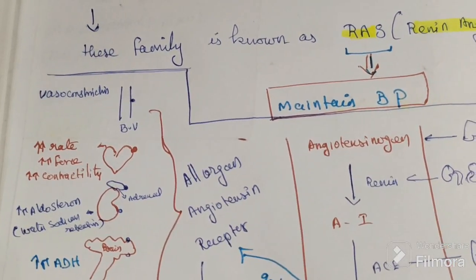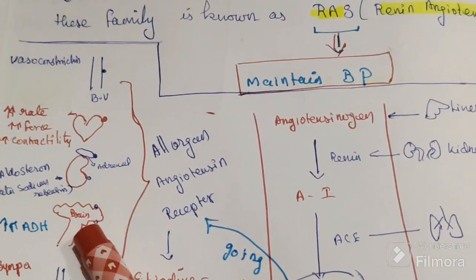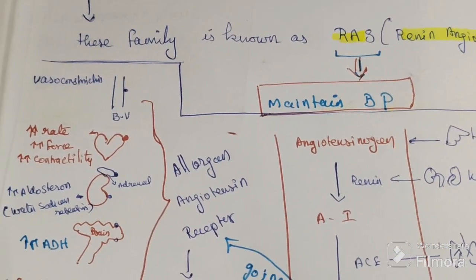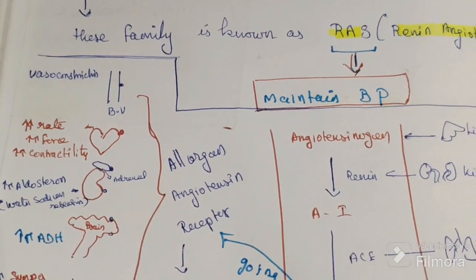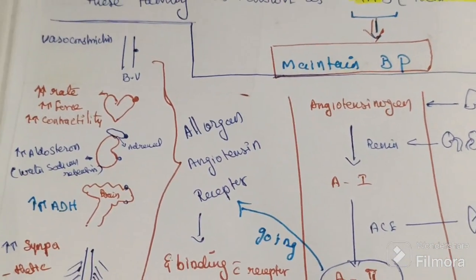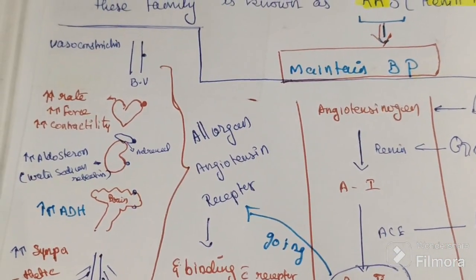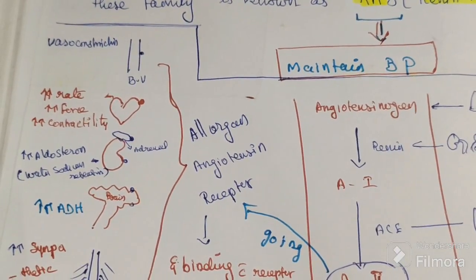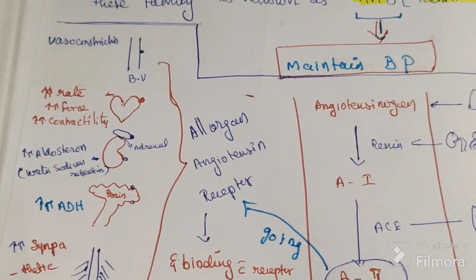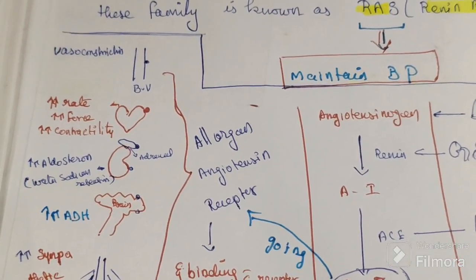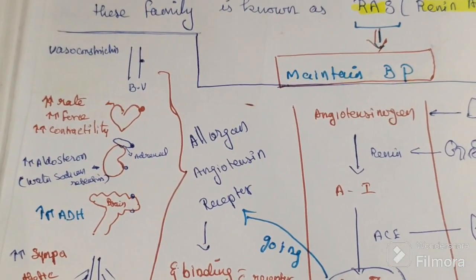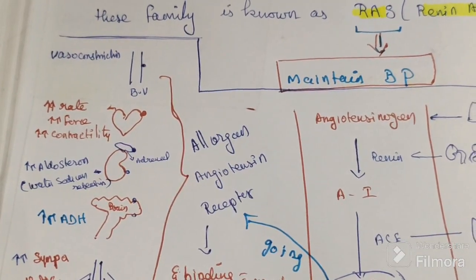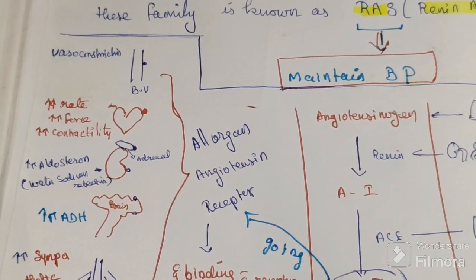Next organ, it acts on the brain. In the brain it stimulates the posterior pituitary. There is increased ADH secretion. So we have more thirst, we feel thirsty, so we will drink water. So again blood pressure will rise because we are increasing the fluid.